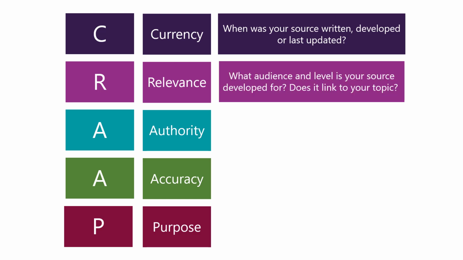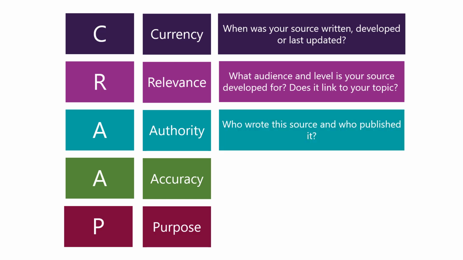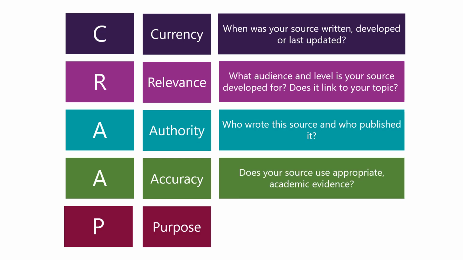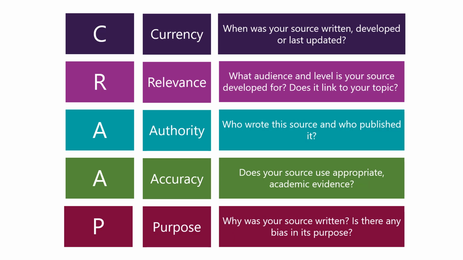Relevance lets us think who the audience is for and if it links to the topic. Authority helps us see who wrote the source and who published it. Accuracy asks us to question whether or not it uses appropriate evidence. And purpose lets us see the source and consider why it was written and if that purpose might bring any bias.